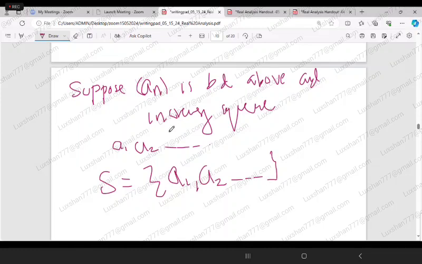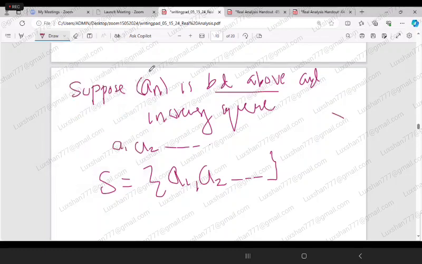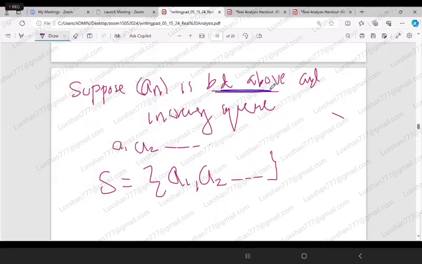But since it is already bounded above, what is the meaning of bounded above? Bounded above means an is less than or equal to M for all n belongs to N. Isn't it?